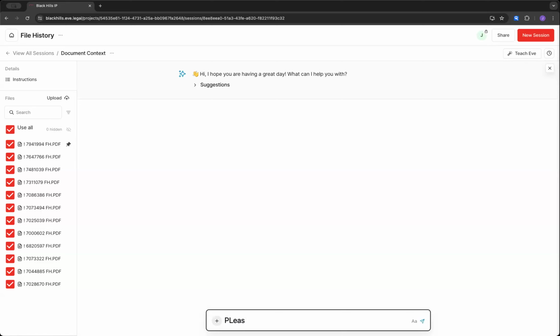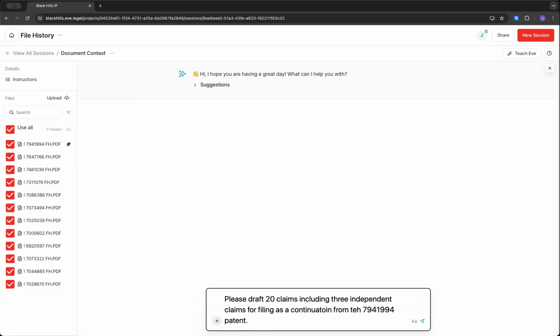And it'll say, please draft 20 claims, including 3 independent claims for filing as a continuation from the 794-1994 patent. Okay, normally you would file that from an application, right?